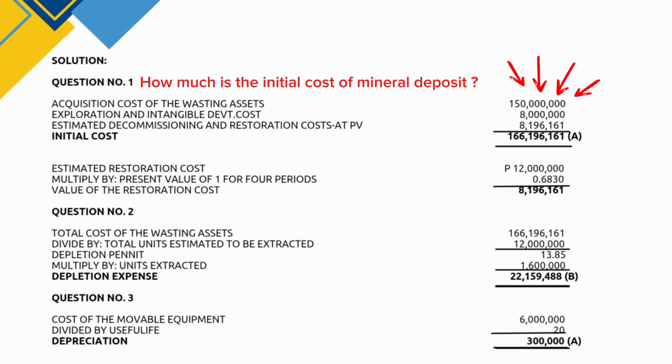Then the estimated restoration cost, this refers to the future expenses that are required to restore the site to its original condition after mining is completed.